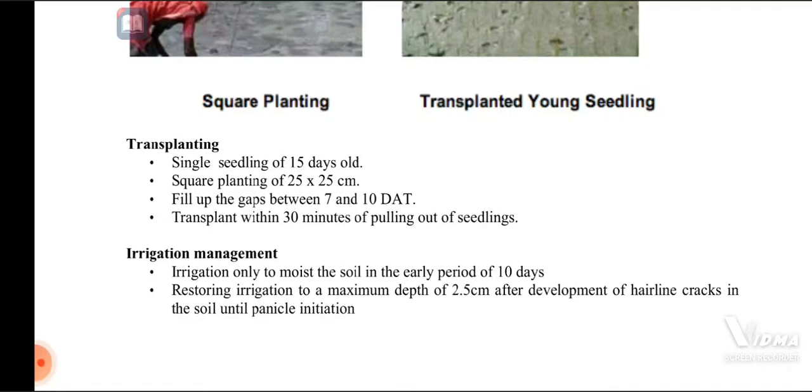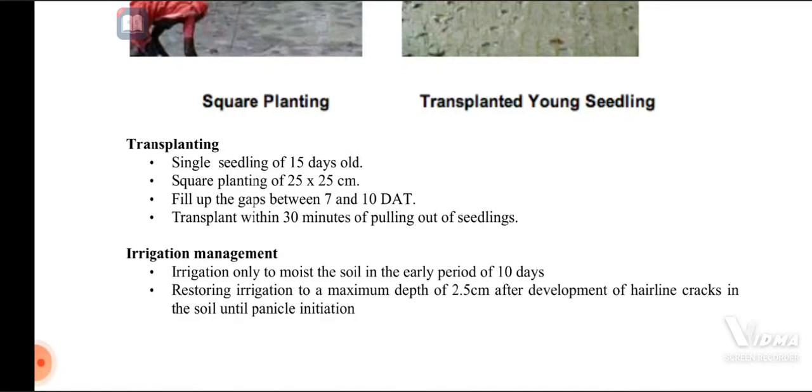Fill up the gaps between 7 and 10 days after transplanting. If the seedlings are not established well, gap filling is necessary. Then transplant within 30 minutes of pulling out the seedlings from the puddled field. Pull out seedlings easily in a short period and transplant; it is a very quick operation we have to do, because of maximum production and the earliest possible establishment of the seedlings.